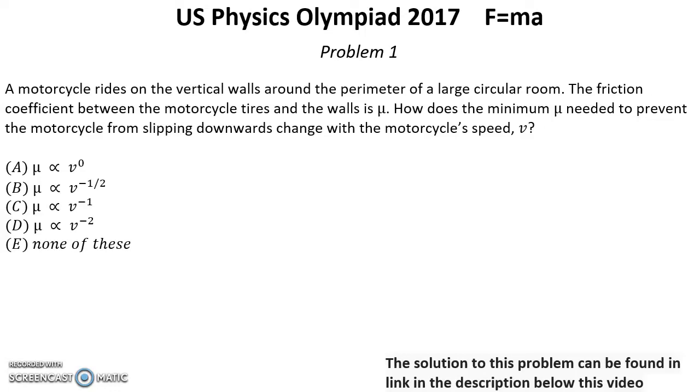US Physics Olympiad, year 2017, F equal MA, first round. On this competition for 25 problems, it was given 75 minutes.